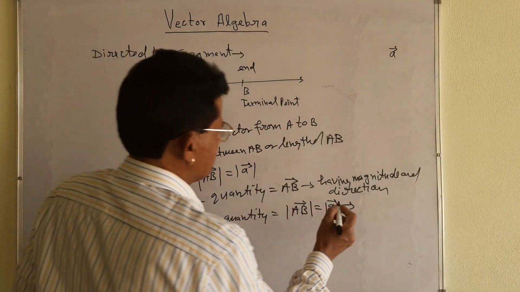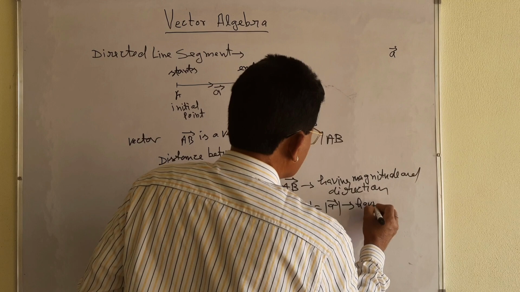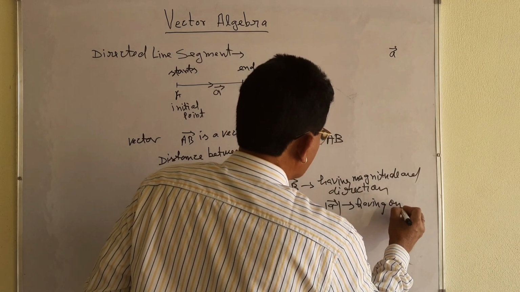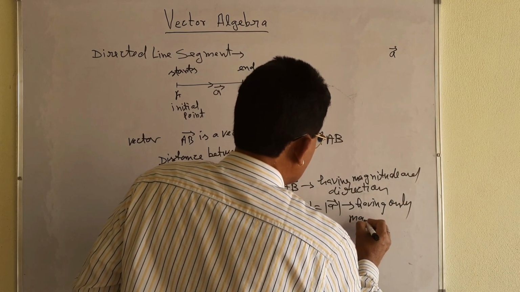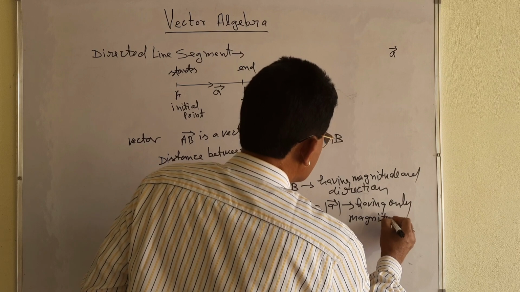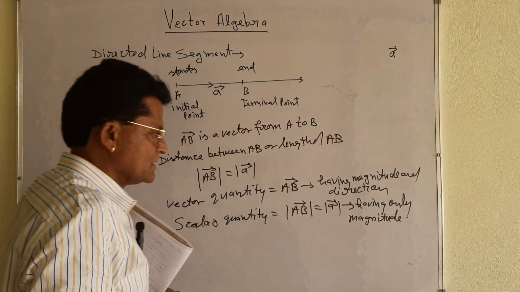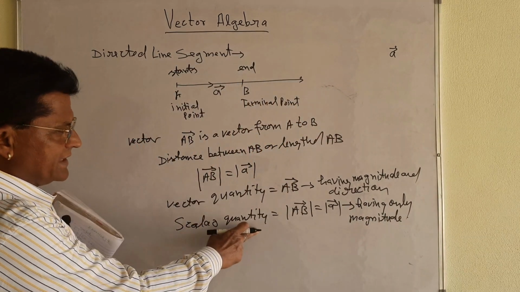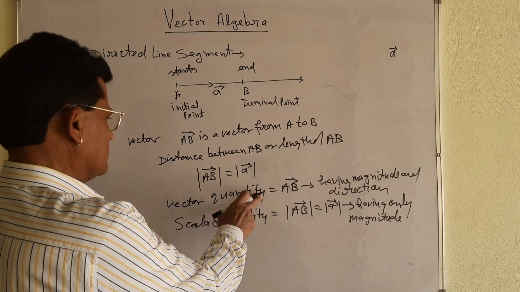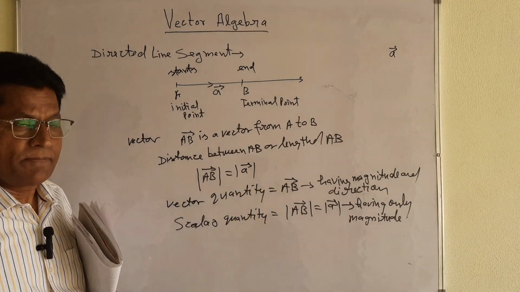And scalar quantity has only the magnitude. A question comes in one mark, my dear student: having the magnitude only, this is a scalar quantity, and that will be the vector quantity.